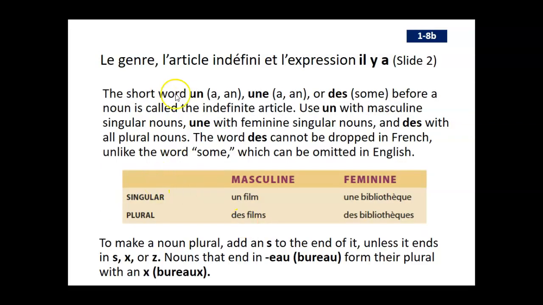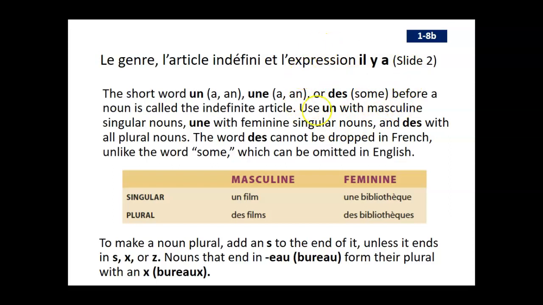All right, so we've already learned a little bit about these indefinite articles. So the short word un or une, both of them refer to a or an. So un goes along with a masculine noun, une goes along with a feminine noun. And as I mentioned before, des just means some. So it's kind of an indefinite quantity of a plural group of things.